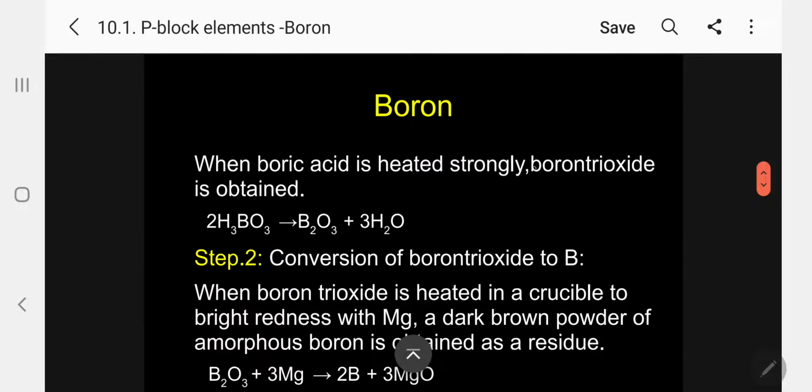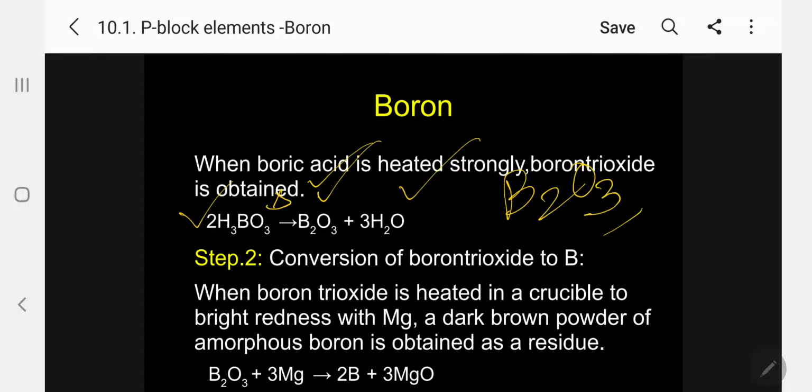When boric acid is heated strongly, boron trioxide is obtained. When you heat this boric acid strongly, it produces B2O3 and water. So in the first step, we are getting B2O3. From B2O3, we have to get boron.